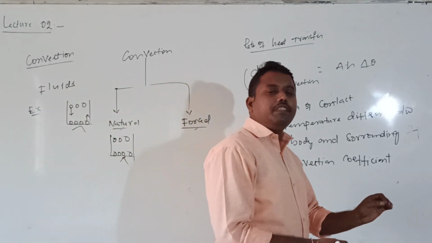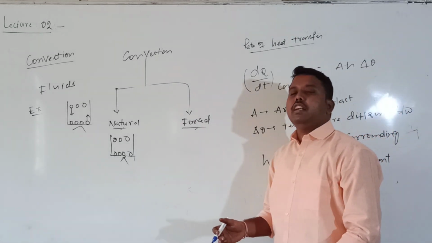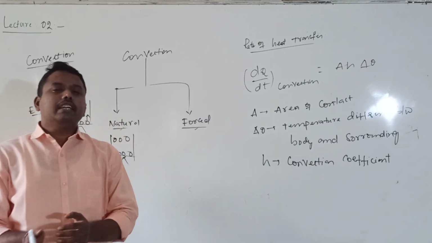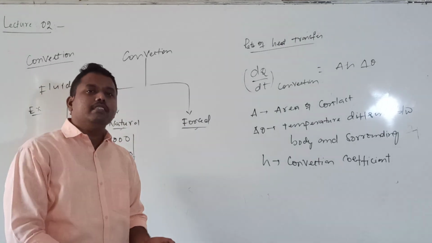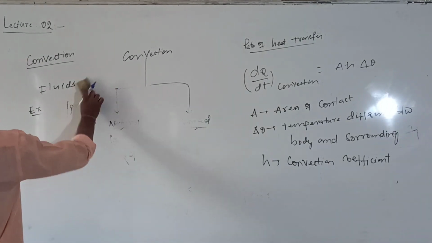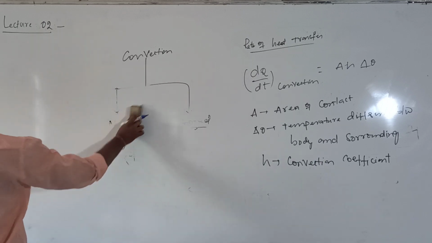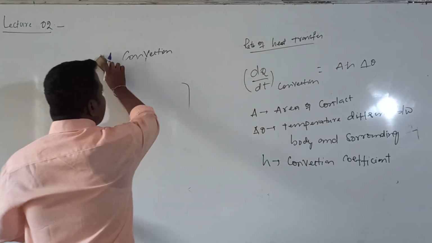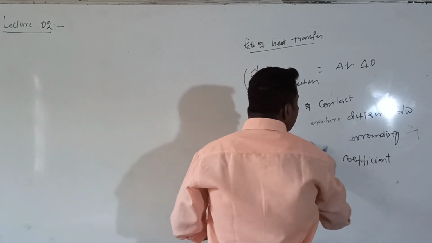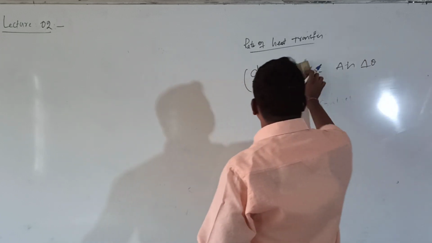What is the major difference between conduction and convection? In conduction, heat transfer takes place without actual movement of particles of the medium, whereas in convection, heat transfer takes place by actual movement of particles of the medium. After completing conduction and convection, we will discuss the last method, which is radiation: transfer of heat by the method of radiation.